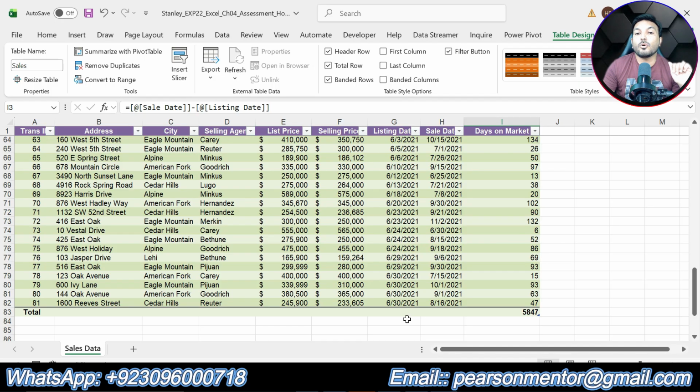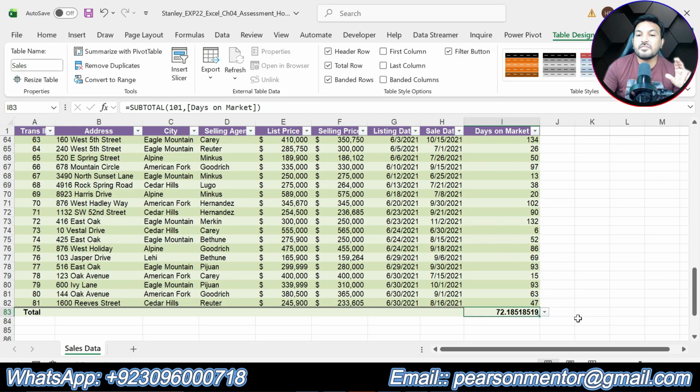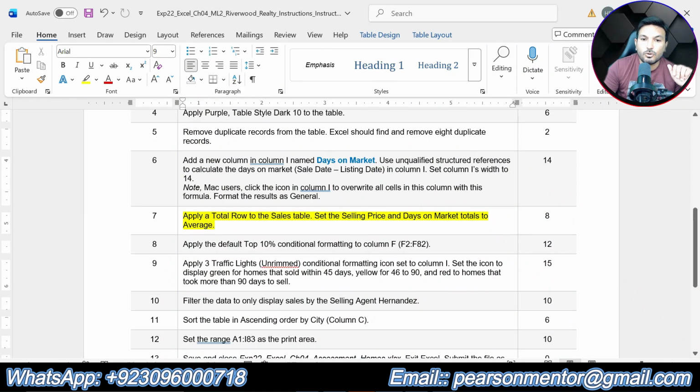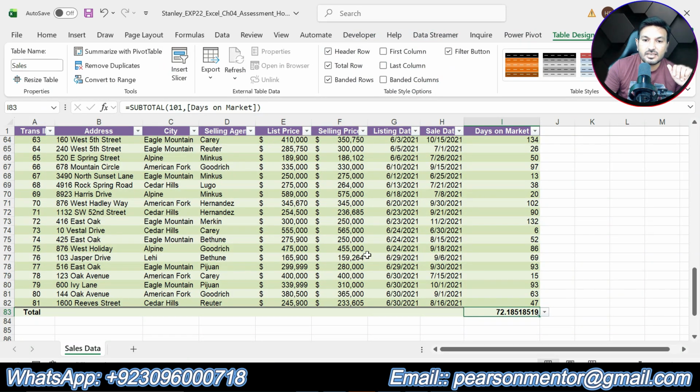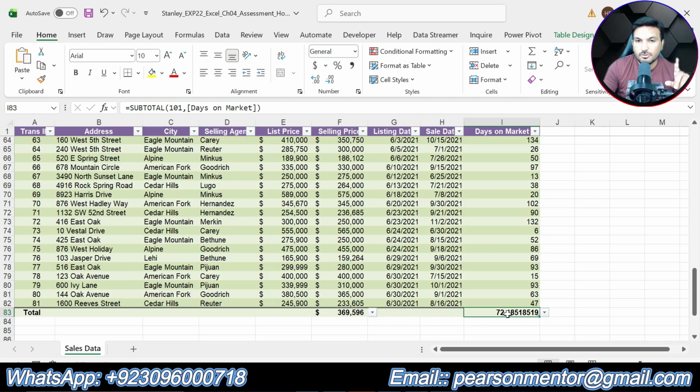So now we are supposed to use the average function for the days on market. So click that one, click the arrow and select average. So we got the average days on the market. Then we are supposed to use the average function for the selling price as well, and selling price is given here. Okay, and select the average function for this one. So we got the average selling price and average days on market.